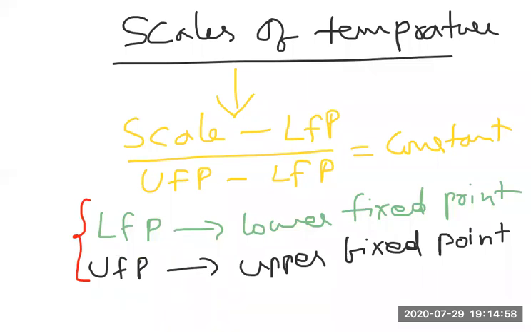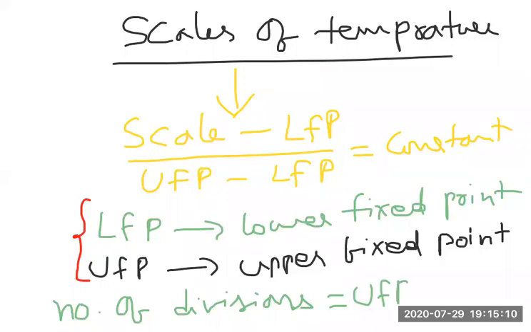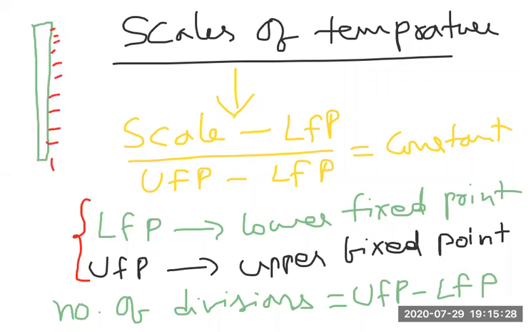On the scale, we observe divisions. How many divisions are there in the scale? The number of divisions is equal to UFP minus LFP. Suppose the lower one is 0 degrees and the upper one is 100 degrees. On the scale you have readings like this, lower one 0 and upper one 100.